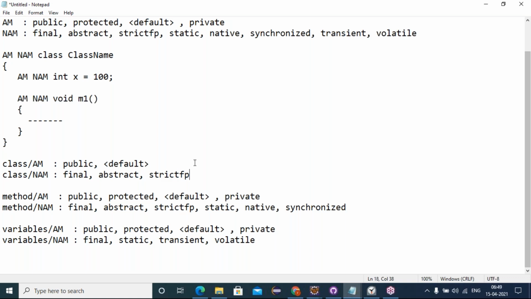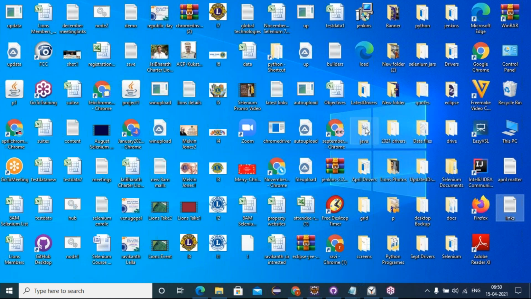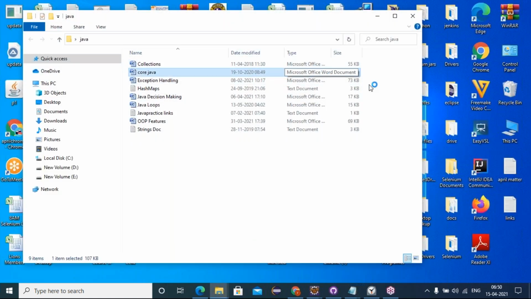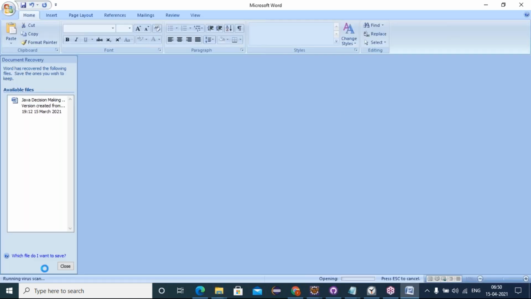Strict FP. See friends, for everything I have given the notes, I will share them with you. Don't worry. For Java, every point I covered in the notes.